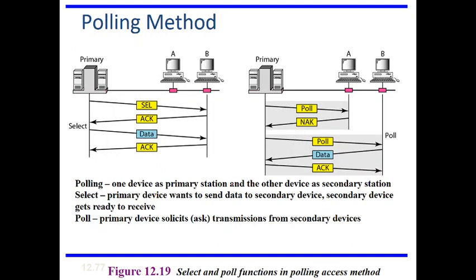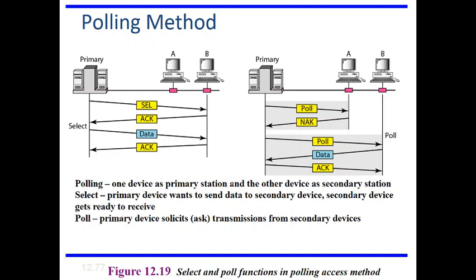Next is the polling method. Polling is mainly used in a network where there are two types of devices: a primary device and secondary devices. Remember, in a network there can be only one primary device and n secondary devices.